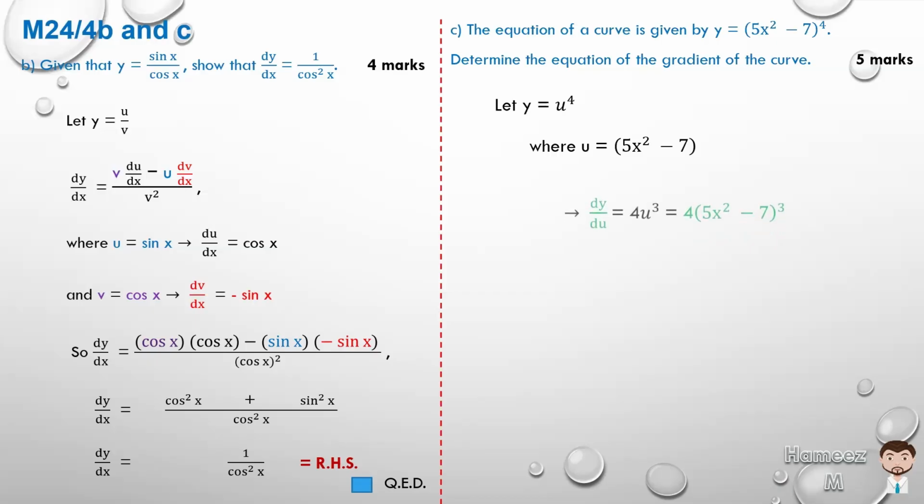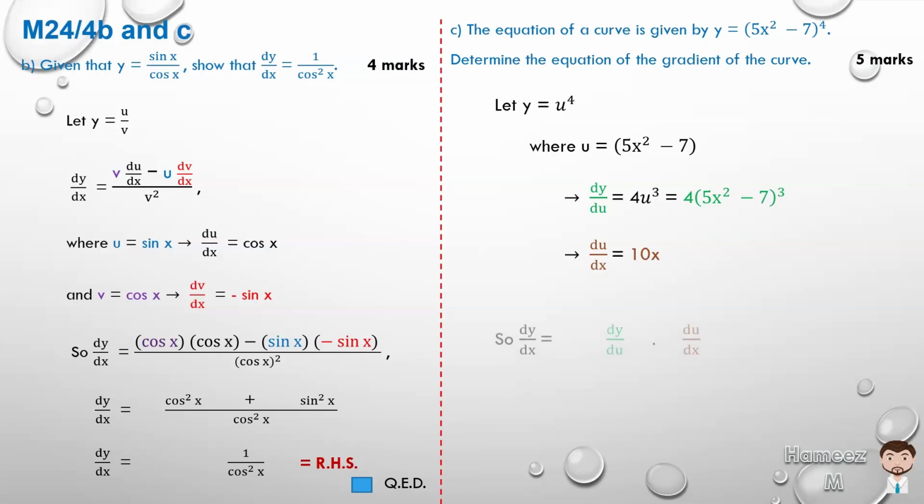Then if y is equal to u to the 4th, dy du is 4u cubed, which is 4 times, we know u, 5x squared minus 7 cubed. And if u is equal to 5x squared minus 7, du dx is equal to 10x: 5 times 2 is 10, 2 minus 1 is 1, so 10x to the power 1, minus 0. So we have dy du and du dx.